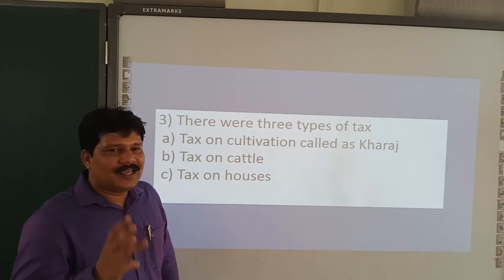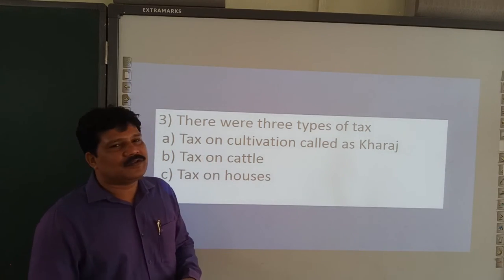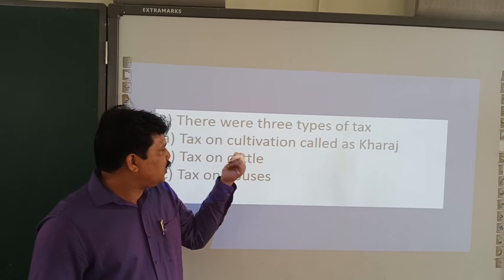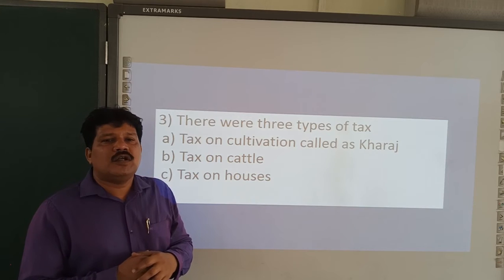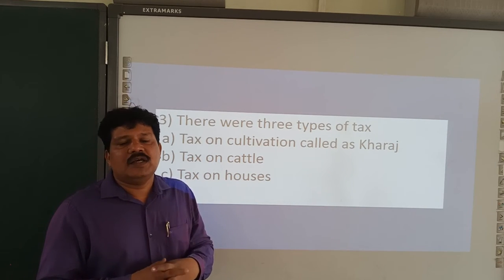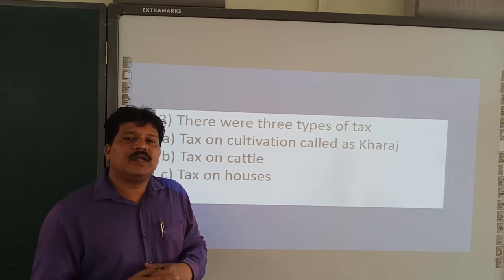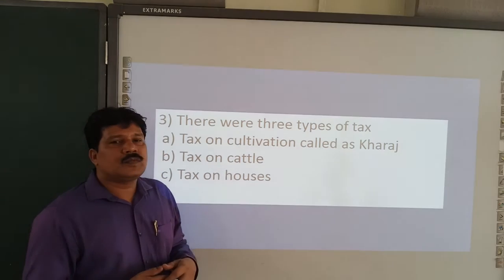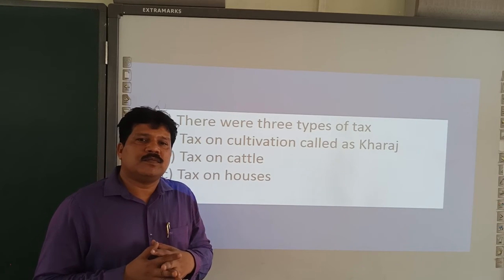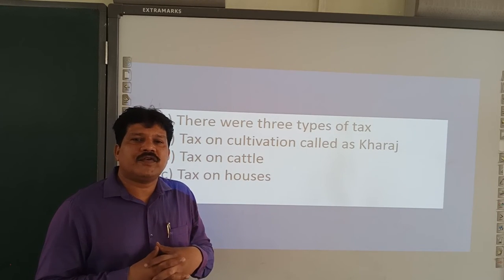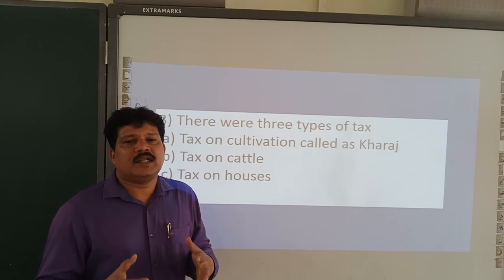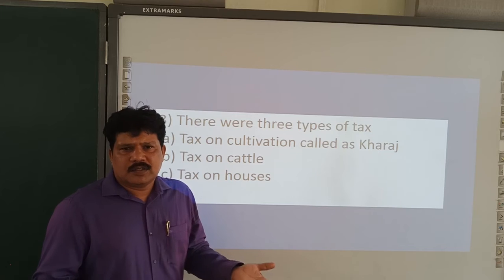Alauddin Khilji had three different types of taxation. One, kharaj. Kharaj means tax imposed on cultivable land; wherever there was cultivation, the tax collected from the cultivable land was called kharaj. In those days, pastoralism, taking care of animals and depending on livestock such as cattle, goat and sheep, was a common profession.